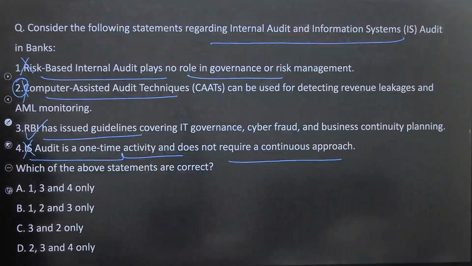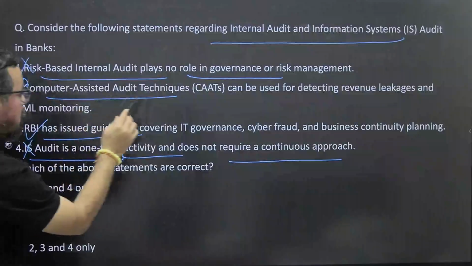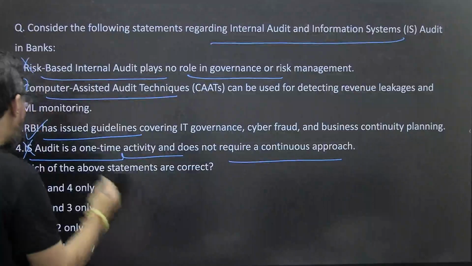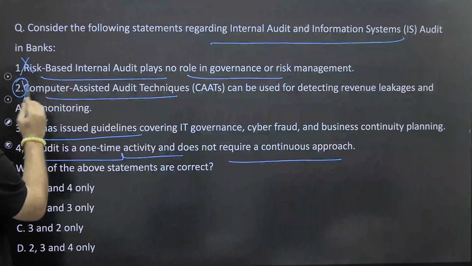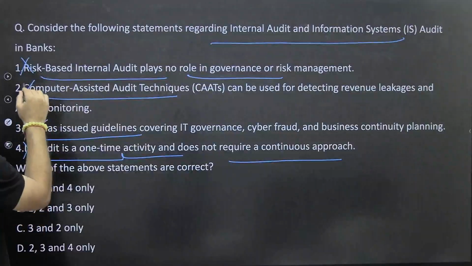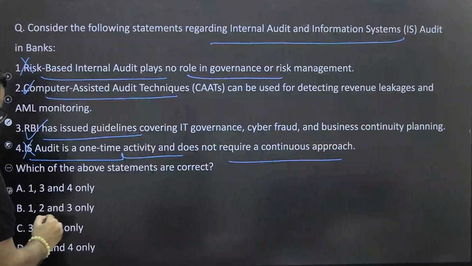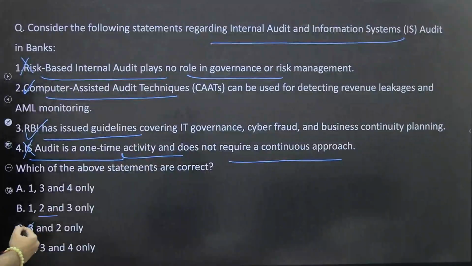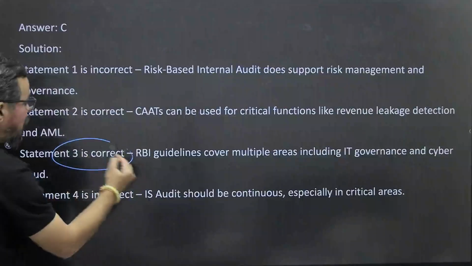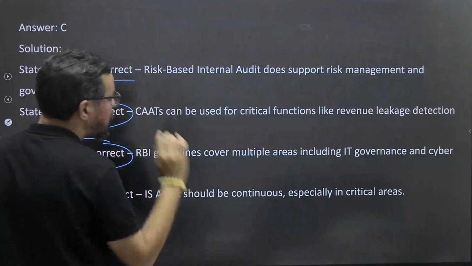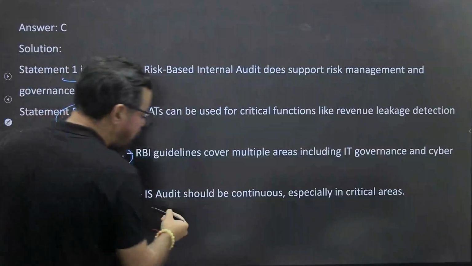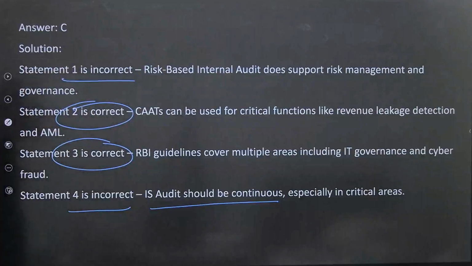Next one. Okay, computer-assisted audit techniques can be used for this. Okay, it should be right. Sorry. So it is also right, guys. So this is also correct. So 2 and 3. Okay, C should be the right answer then. This is given in a reverse way. So C, yes, C is right. So statements 2 and 3 are right. One is risk-based internal audit does not support risk management and governance. The fourth one is IS audit should be continuous, especially in critical areas.